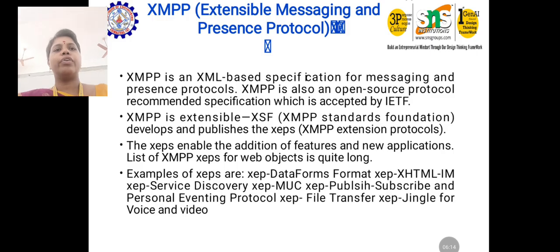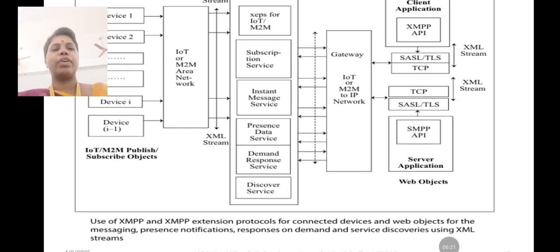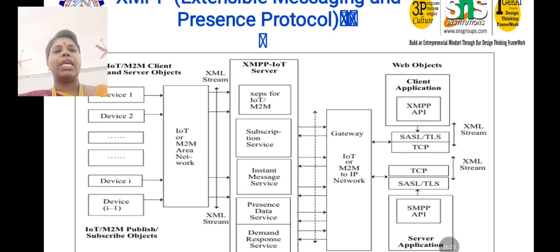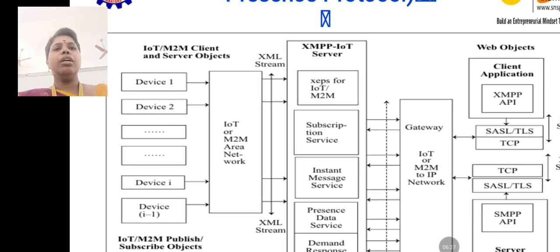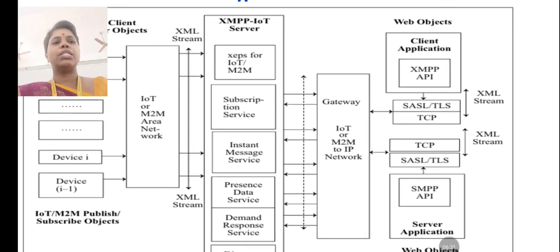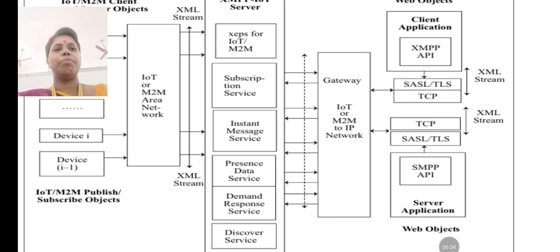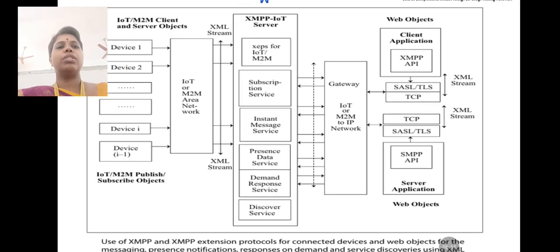So these kinds of XMPP extensions are available in regular usage, and this is the major structure of XMPP. Between the client and servers we have the broker also, and the IoT M2M client and server object and the XMPP IoT server play the major role here. That is a subscription service, instant message service, presence data service, demand response service, and discovery service. So this is how the service happens.